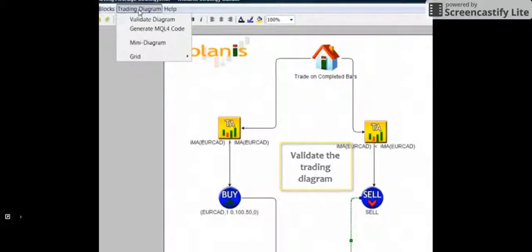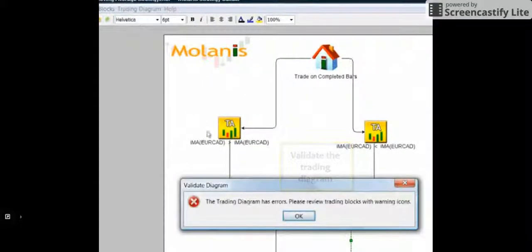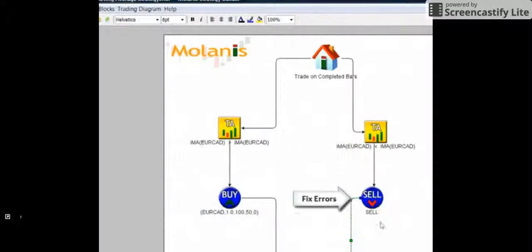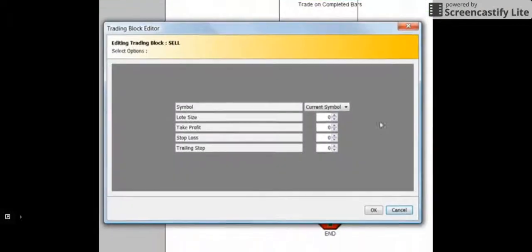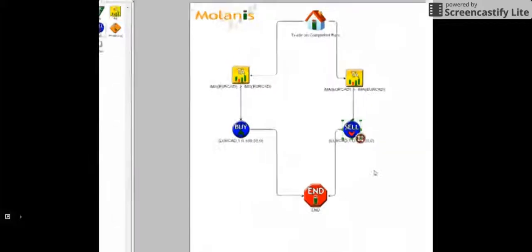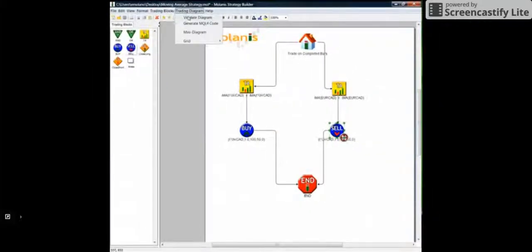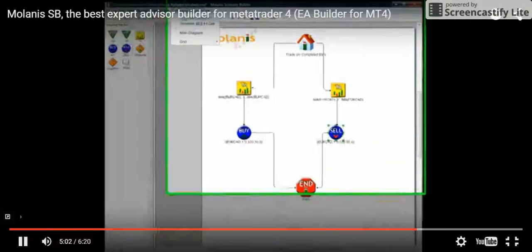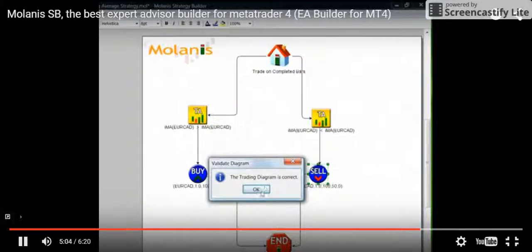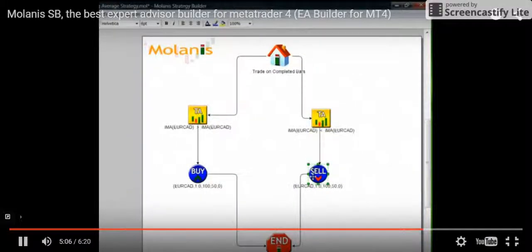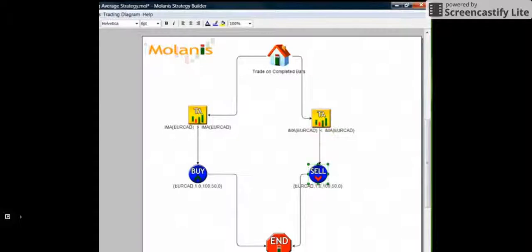Now, let's validate the trading diagram. Oh, there's an error. We did not set up the parameters of the sell icon. Let's fix it now using the same values as the buy icon. Now let's validate the diagram again. Perfect, no errors. To finish this tutorial, let's generate the Expert Advisor's code.